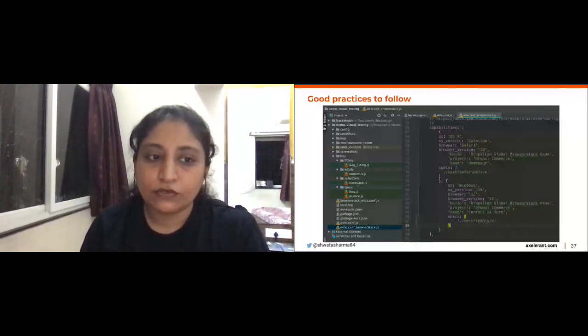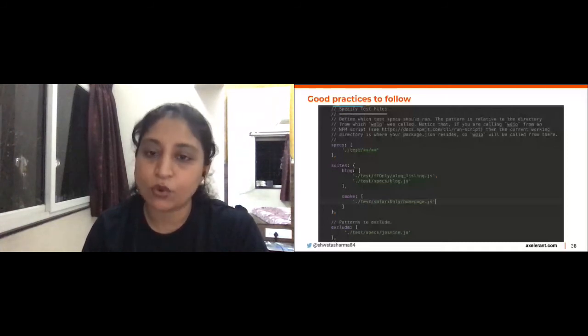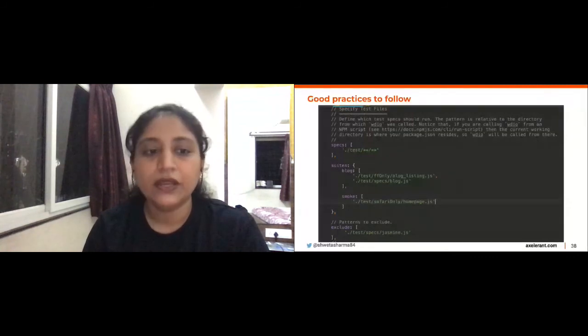Another good practice to follow is create test suites for your visual tests as well. So if you see, I have created 2 sample test suites. One is blog, which is going to handle all blog related visual tests. Another is I've created just a smoke test suite. What you could do is, if you create such a test suite, on every pull request, to save time, you can ensure that you just run the smoke tests, right?